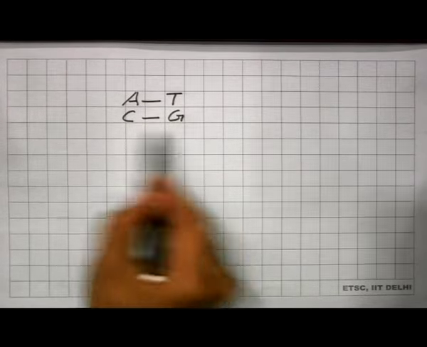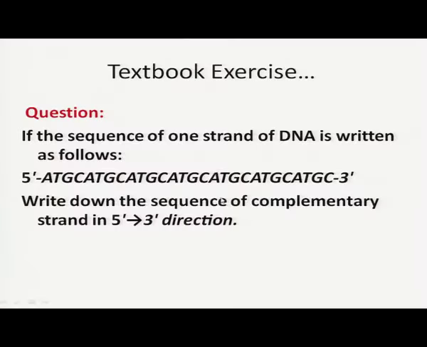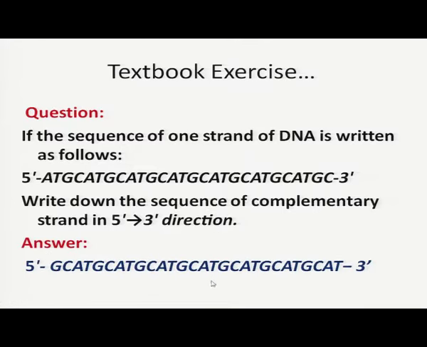So, with the help of this complementary pairing, we can find out the complementary sequence of this particular DNA. But while writing the complementary sequence, we will start from any of the ends, and the answer you will get will be in 3' to 5'. So, you have to write the answer in 5' to 3'. So, the answer will be this one.